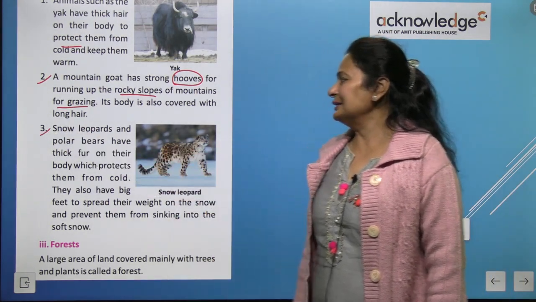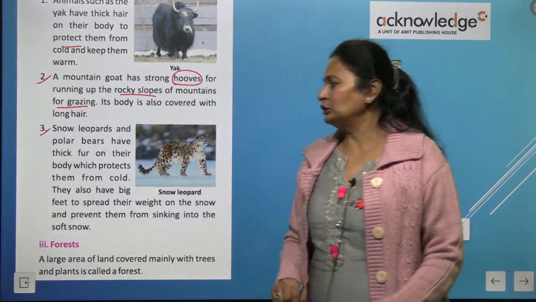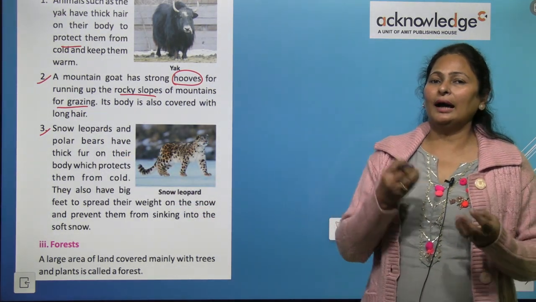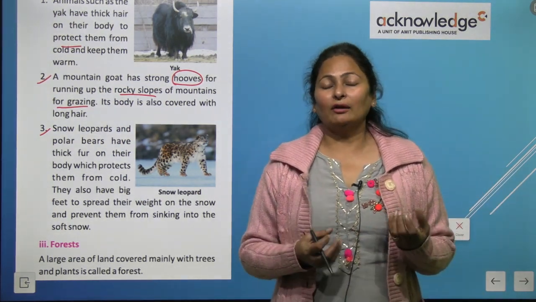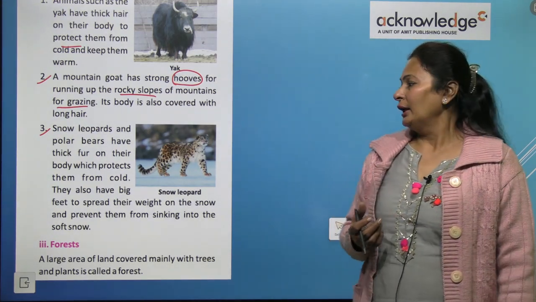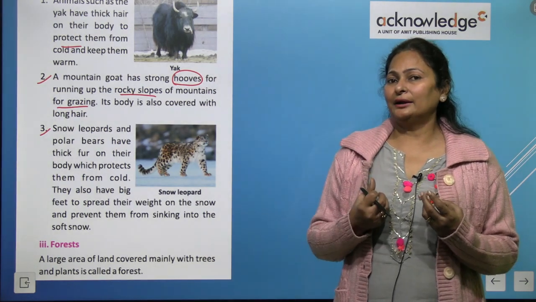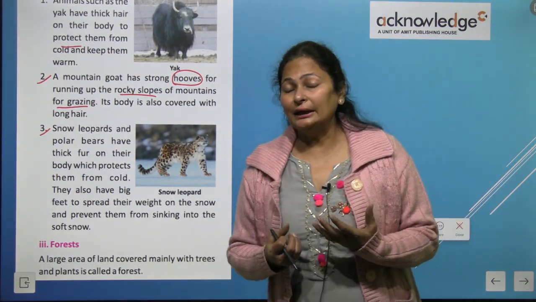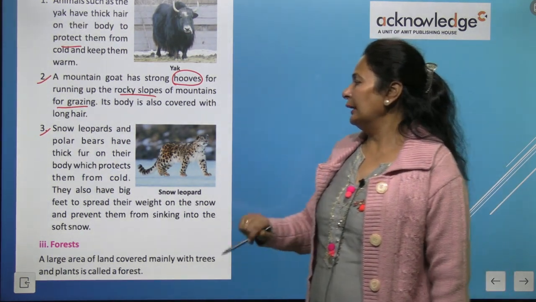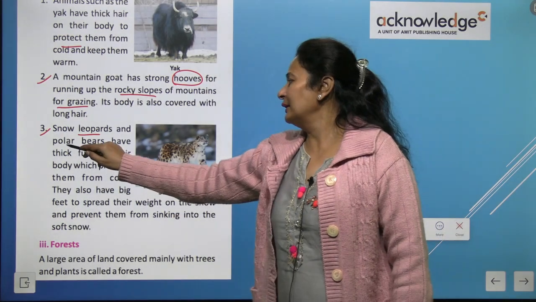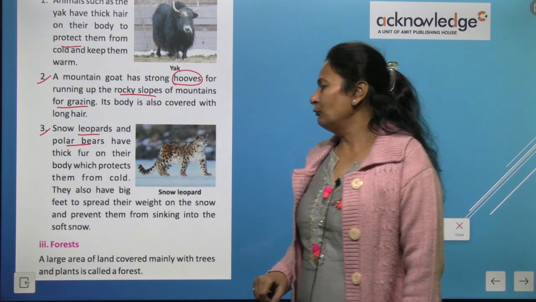Now snow leopards and polar bears have thick fur on their body which protects them from cold. All the animals staying in the mountainous region have thick fur on their body. They also have a layer of fat inside their body, so this fat keeps the animals warm. They also have big feet.